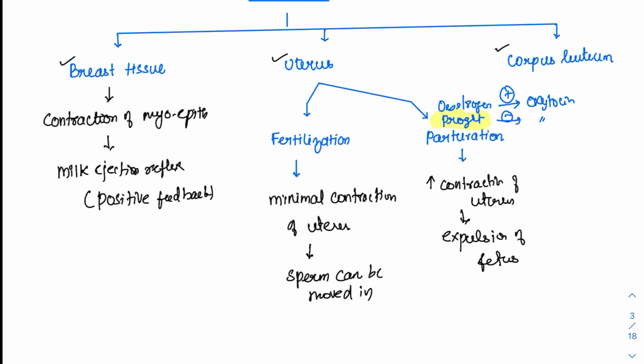And the final function of oxytocin is in the corpus luteum. What does it do in the corpus luteum? In the corpus luteum, it is going to cause luteolysis. So these are all the functions of oxytocin. So we have discussed the two hormones of the hypothalamus. One is ADH, another one is oxytocin.